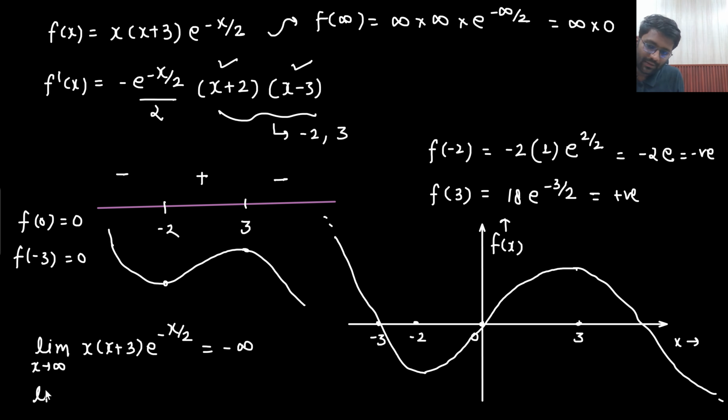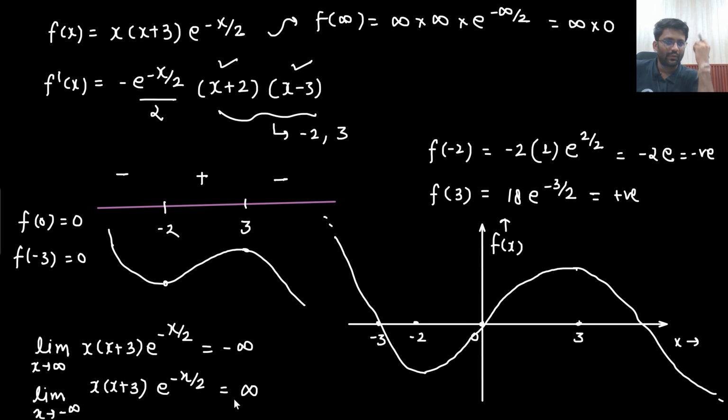Okay, and limit x tending to minus infinity, x into x plus 3, e to the power minus x by 2. This answer will come out to be infinity only. You can check on your own, because here the value is infinity and here the value is going to minus infinity. So is the graph absolutely fine? Yes sir, completely fine.